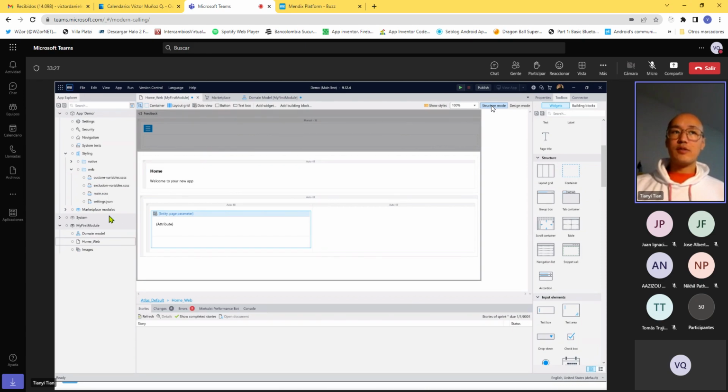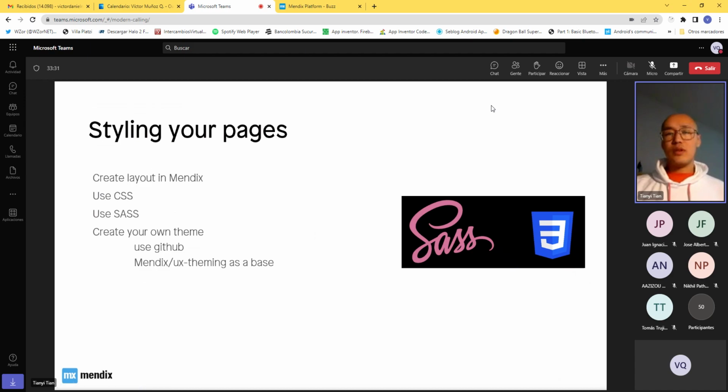So that is pretty cool. If you prefer to do things this way, go ahead. But you can actually solve 95% or 99% of the theming problems using this layout grid and the standard widgets and standard templates that you see in Mendix out of the box.